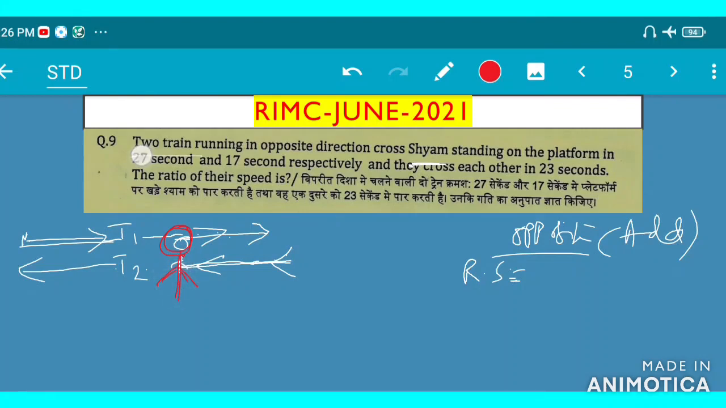Two trains running in opposite direction cross Sham, standing on the platform, in 27 seconds and 17 seconds respectively. So the first train crosses him in 27 seconds and the second train in 17 seconds. So the time is given, T1 is here and T2 is here.